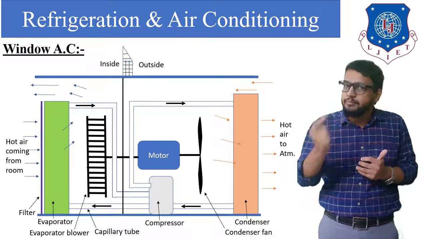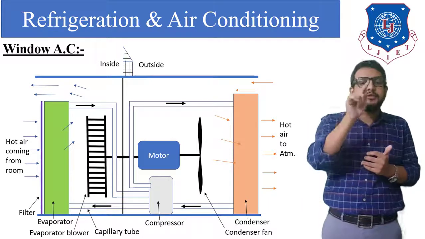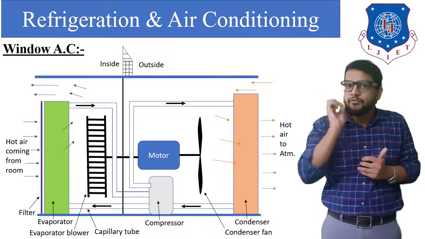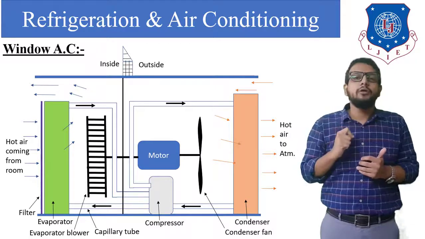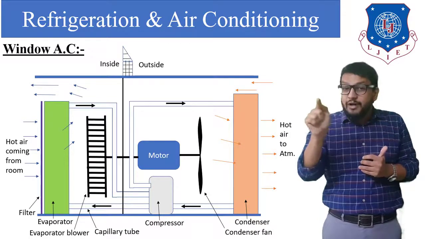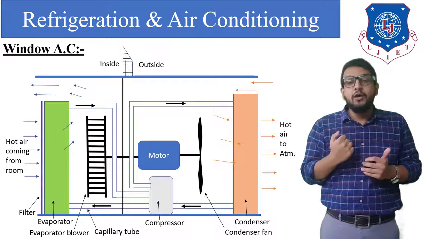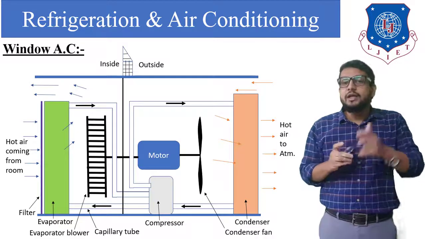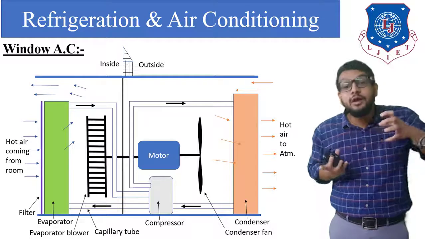Now in the compressor, the pressure and temperature of that refrigerant will be increased, and at the exit of the compressor, it flows into the condenser. So at the exit of the compressor we get a high pressure, high temperature vapor refrigerant. That vapor refrigerant enters the condenser where heat energy will be rejected. At the same time, the condenser fan will be operating. That condenser fan will pass the surrounding atmospheric air over the condenser coil.